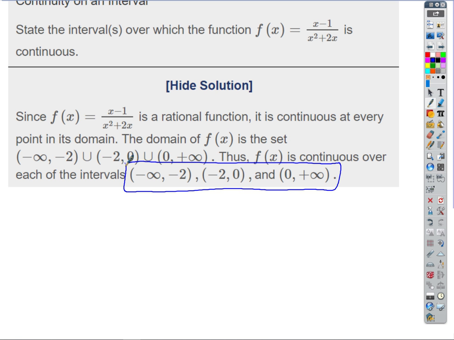So the limit of f of x as x approaches c. When we say limit, that implies two-sided limit. Must exist. Good. Step 2. And then the third criterion. Good. Those have to be equal. Good. And then if that's true, the function is guaranteed to be continuous at that point.